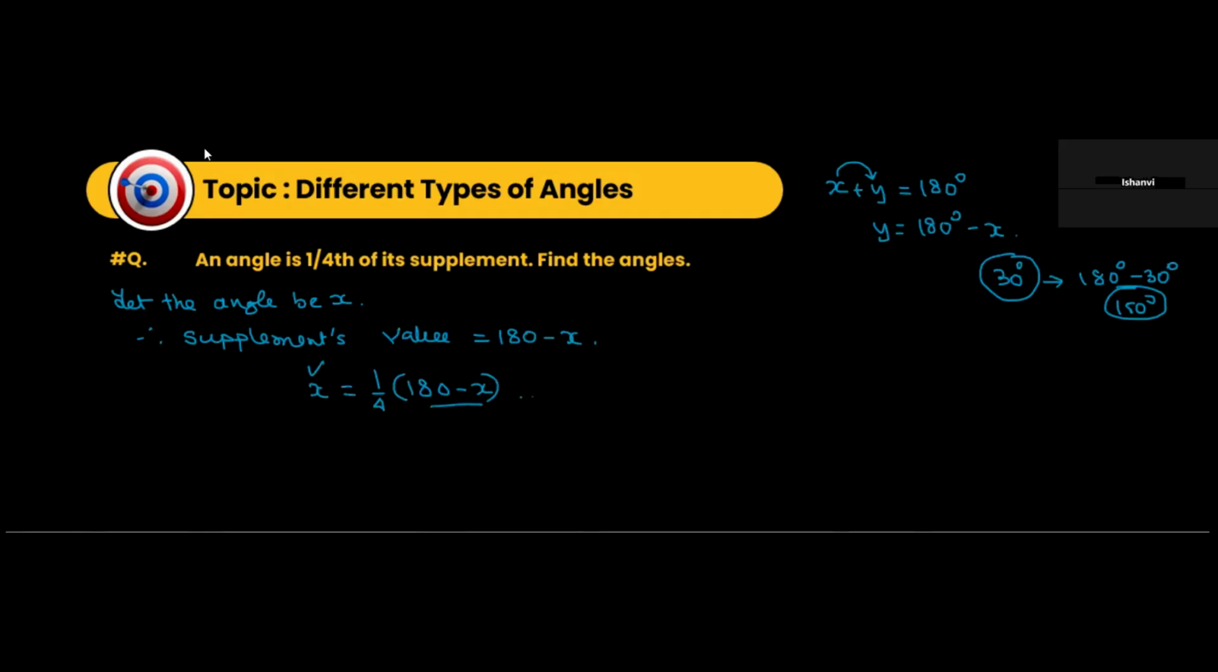Now, in order to get rid of this fraction, what you do is multiply this entire equation by 4. So x into 4 will become how much? 4x. This into 4, this and this will get cancelled.